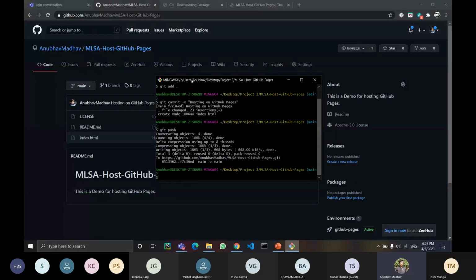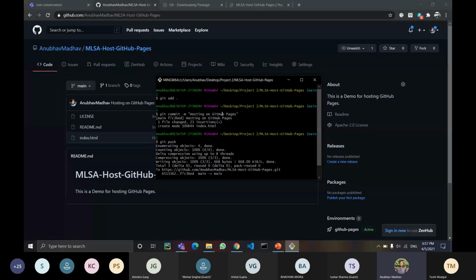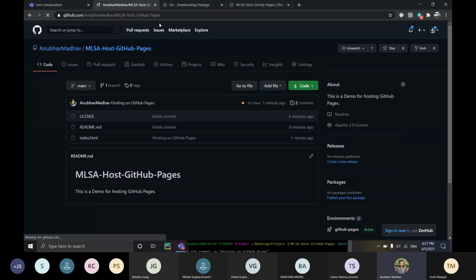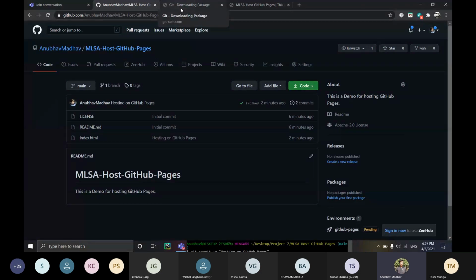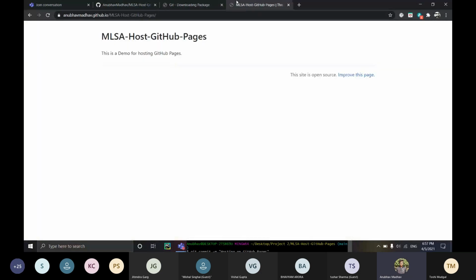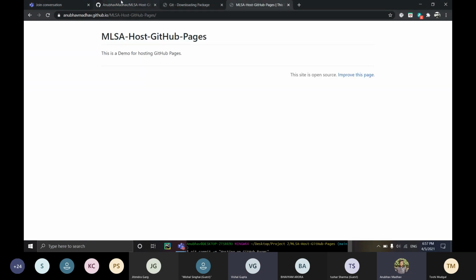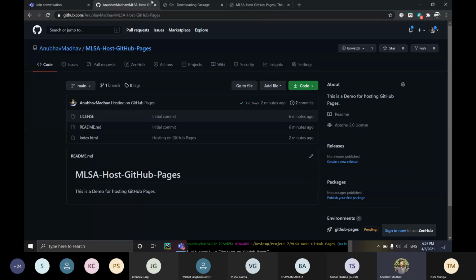So any doubts still here yet? Anyone? Sir, index.html is necessary, or we can use another name? You can use other name too, but it should be in the root directory. You can use home.html, but it should be on the very first directory. Like there should be no other folder, and you should not keep your HTML files inside that folder. It should be in the root directory.